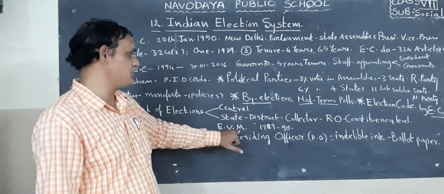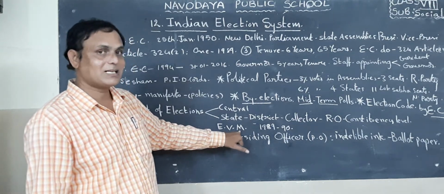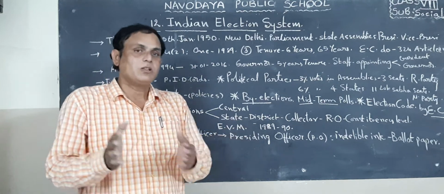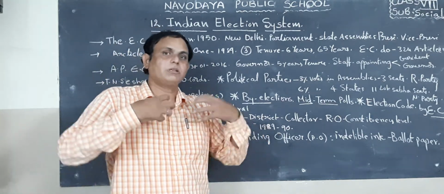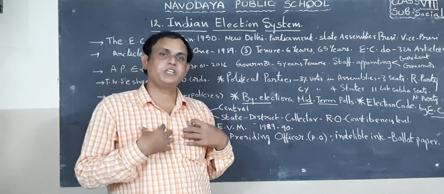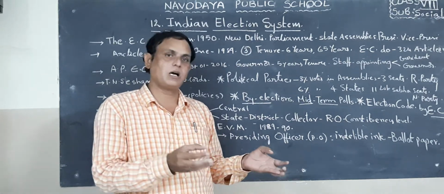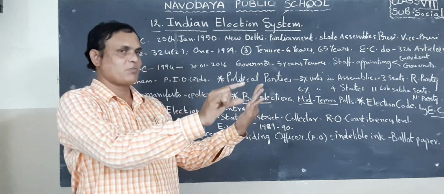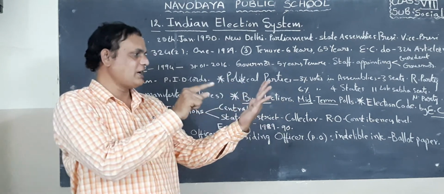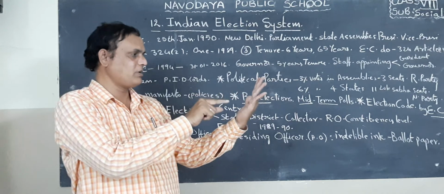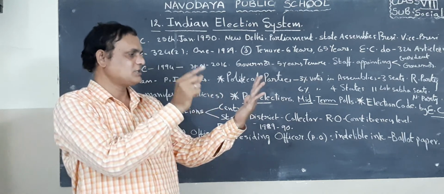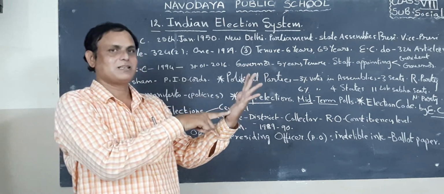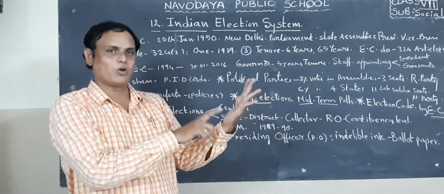electronic voting machine. What is that? Electronic voting machine. People who have the voter identity card and are above 18 years come to the polling booth and see the candidates and their symbols. If a person likes a certain candidate's number and symbol, they just press it. If they press, that means they have cast their vote.